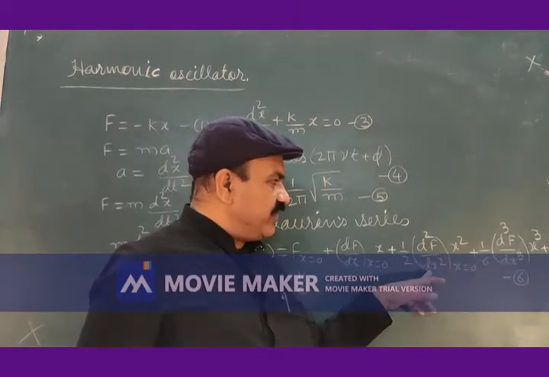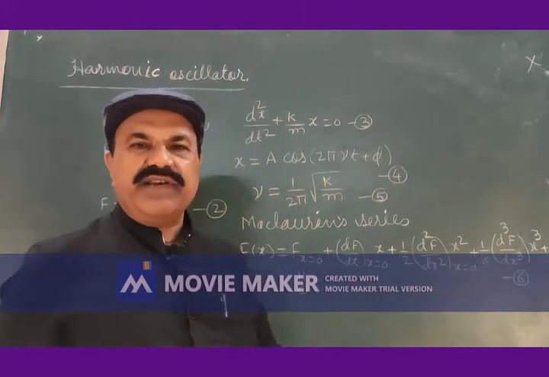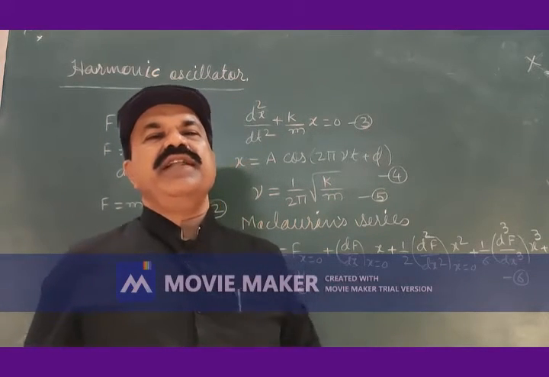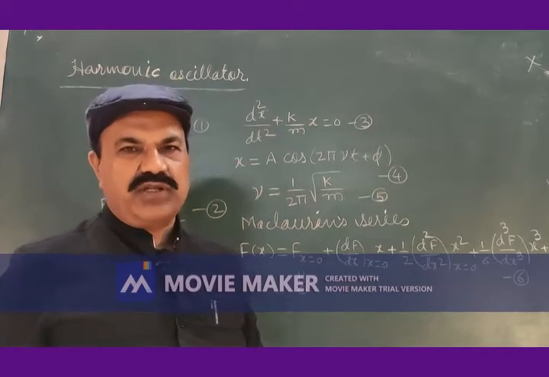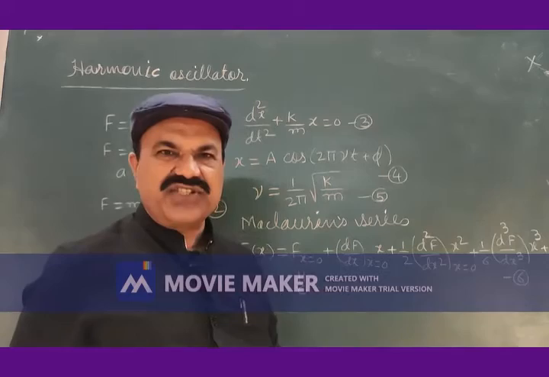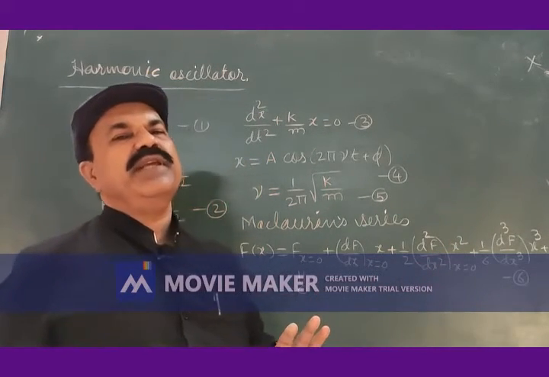The terms with x square, x cube, etc., square and higher powers of x will be very, very small, ignorably small, and therefore higher powers of differentials with higher powers of x will be simply ignored.